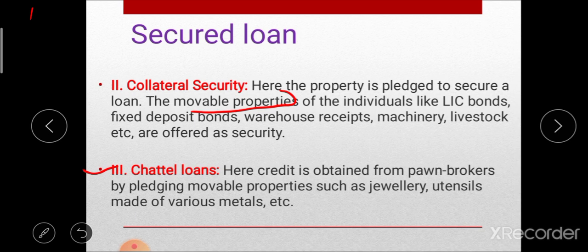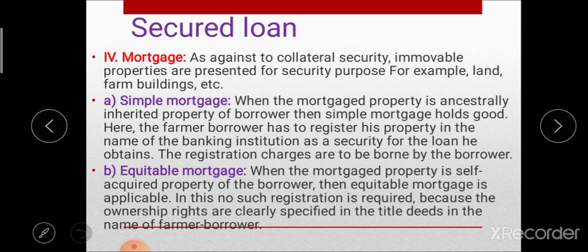Okay, then next type of loan, that is chattel loan. This chattel loan is a special type of loan, and here the credit is obtained from a pawnbroker by pledging movable property such as jewelry and utensils made up of different metals. That is chattel loan.